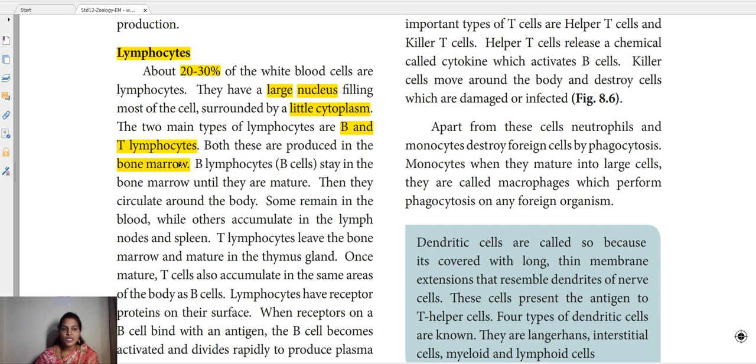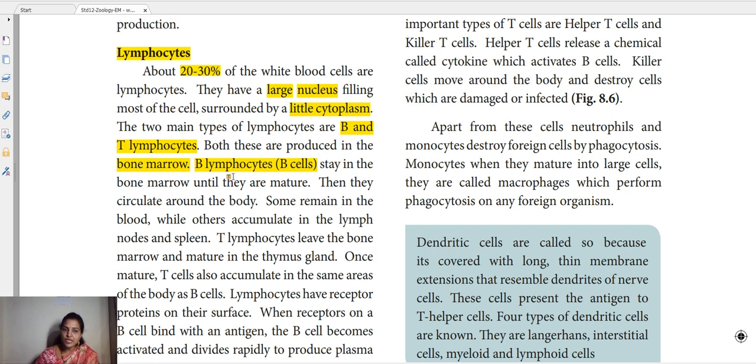Once produced, the B lymphocytes alone stay in the bone marrow and get matured in the bone marrow itself. What about the T cells? Once produced in the bone marrow, these T lymphocytes leave the bone marrow and enter into the thymus. There they grow and get matured in the thymus.